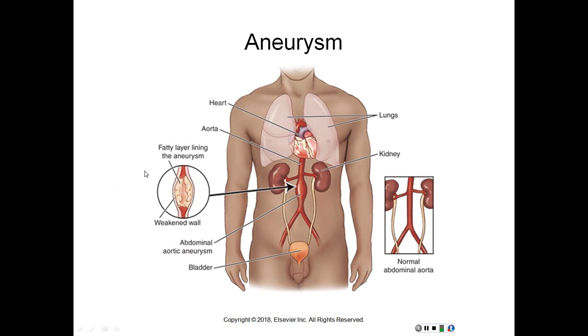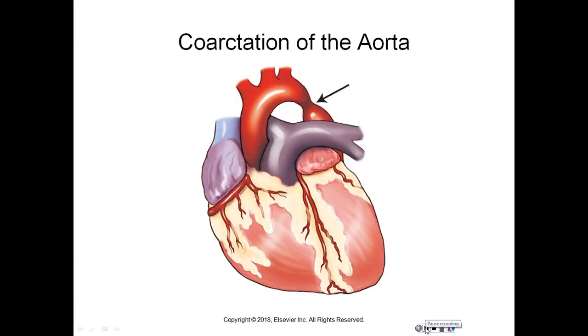You can see the weakened wall and the fatty layer lining the aneurysm, whereas this is what a normal abdominal aorta should look like, and here you can see it's protruded quite a bit. Coarctation of the aorta. Again, you can see how it's narrowing right there at the arch.